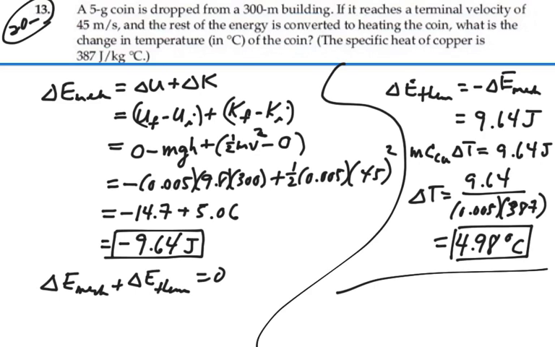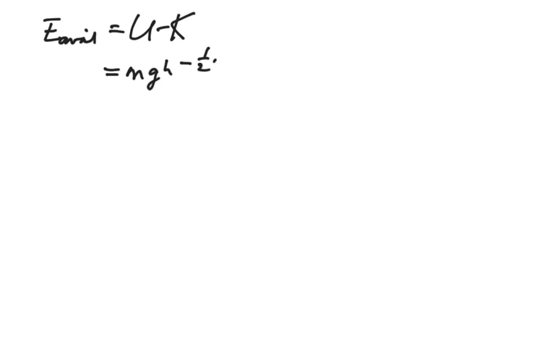Probably an easier way to think about this is as this coin is dropping, we're going to have energy available mechanically due to that. And our energy available is going to equal our potential energy minus the energy that went into the kinetic energy. So that's going to equal mgh minus 1/2 mass velocity squared after we reach that terminal velocity.